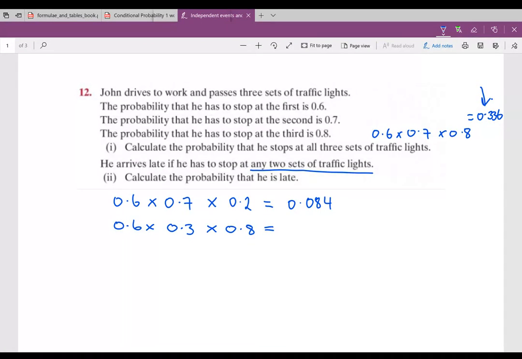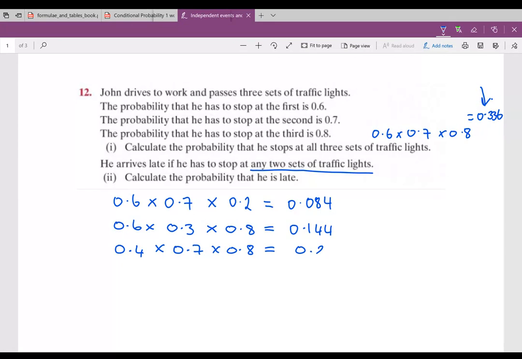So the opposite of that, or 1 minus those numbers, will give you the probability of not stopping. Okay, so now the probability that he does not stop at the first would be 0.4. And then he does stop at the next 2. So 0.4 times 0.7 times 0.8.